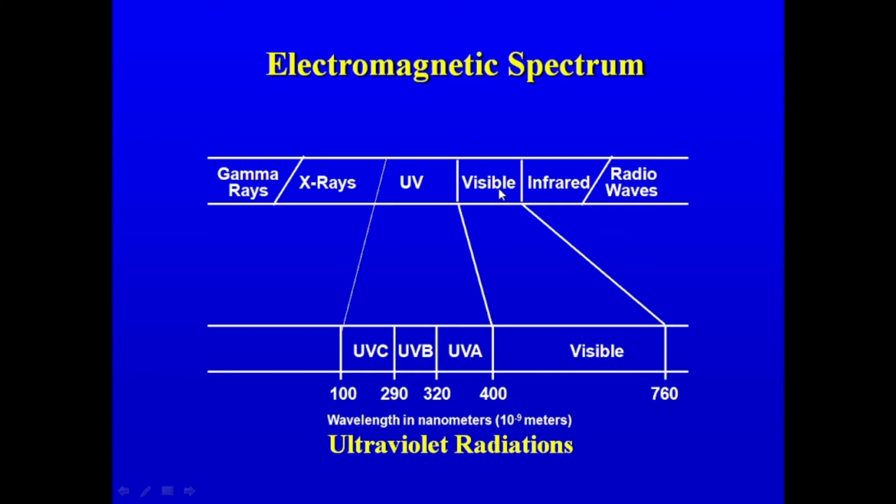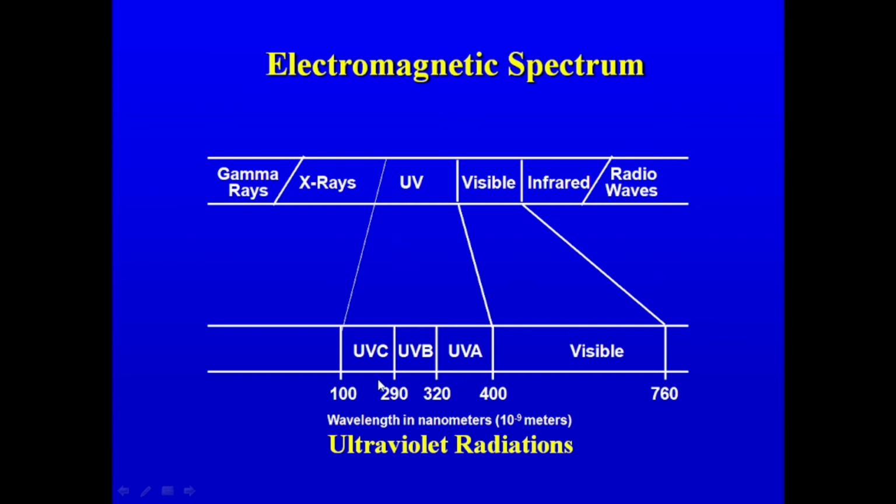The biologically significant part of the spectrum is comprised of visible radiations as well as UV radiations. Visible radiations are biologically significant as they play an important role in photosynthesis. They are required for doing the photochemical reaction in the plants, the food making process in the plants. Whereas the UV radiations are harmful as well as useful too, and they are further divisible into three different categories: UVA, UVB and UVC.